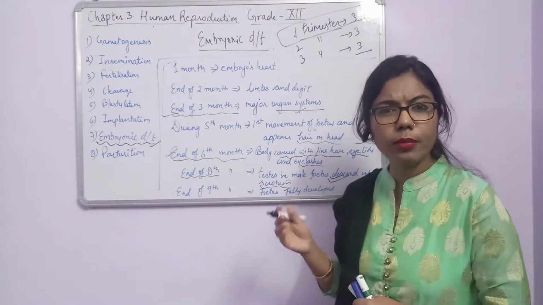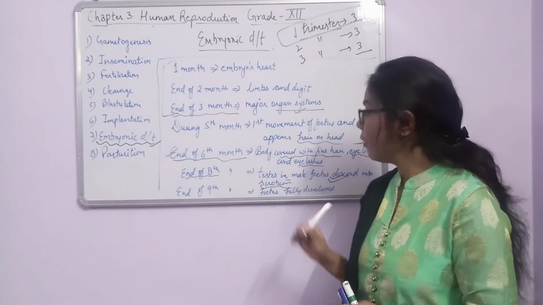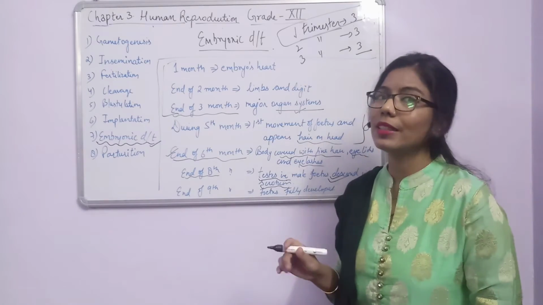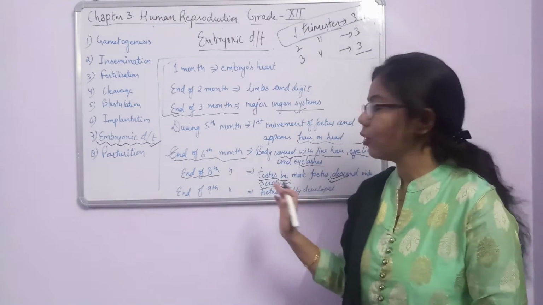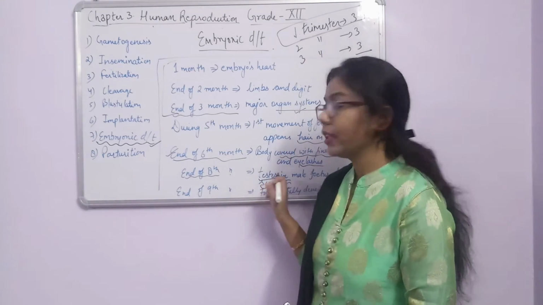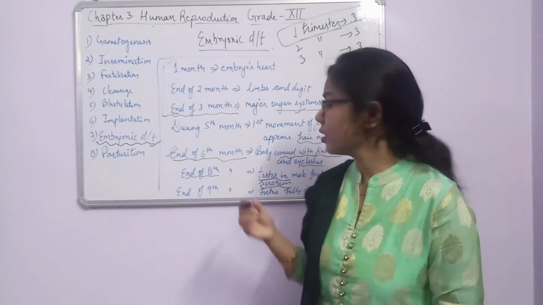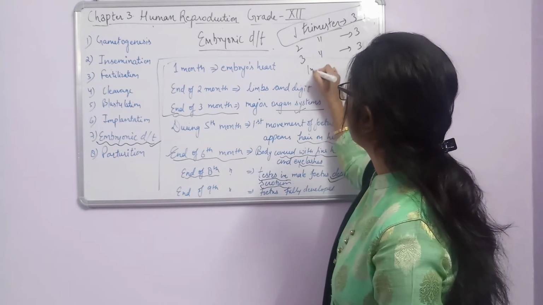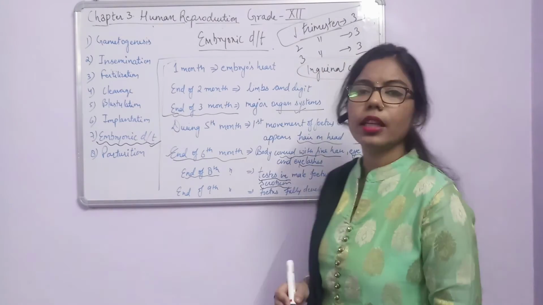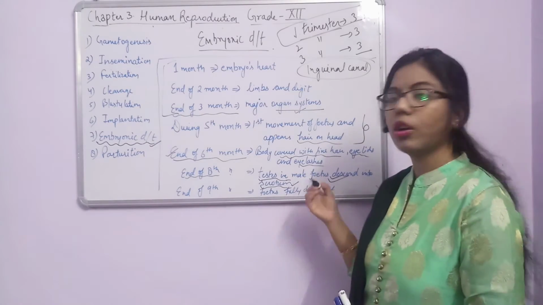And we know what the scrotum is. Scrotum is a pouch-like structure where the testes are present. So it is very important that the testis should move towards the scrotum. Otherwise there may be another problem. It's not part of your course, but yes, that problem should be operated on. So what is required? The testis must move towards the scrotum. And what is the canal through which the testis will move? Inguinal canal. For your information, it is important. With the help of this inguinal canal, the testis will move towards the scrotum. Fine. And what is the role of the scrotum?